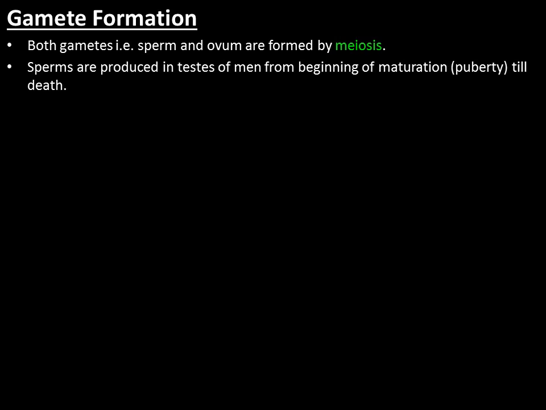Now, the sperms are produced in the testes of men from the beginning of maturation, that is from puberty. From puberty itself, sperms are produced in the testes, okay, up till the death of the human being, that is the man. So it starts producing sperms from puberty till death.